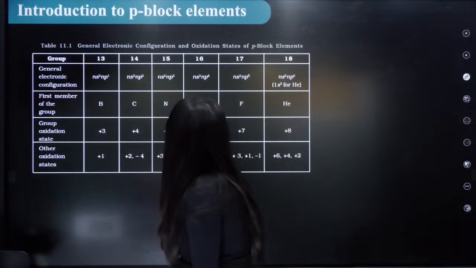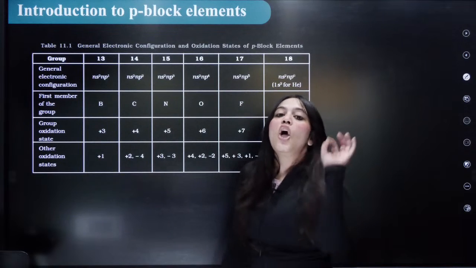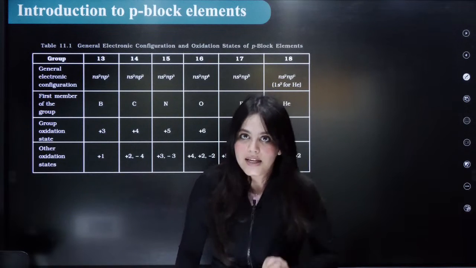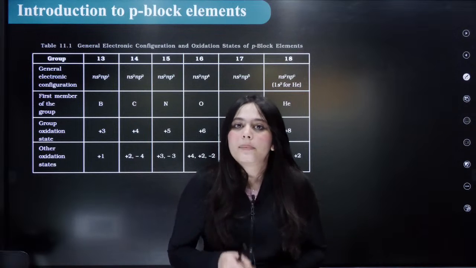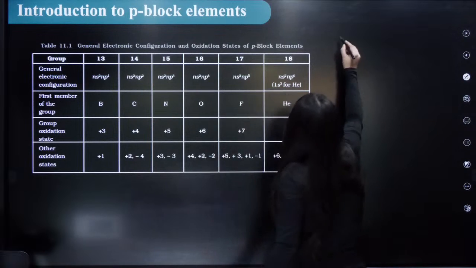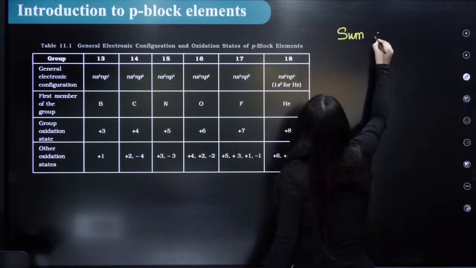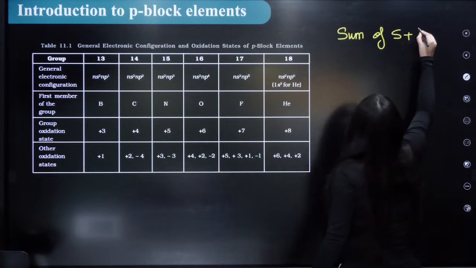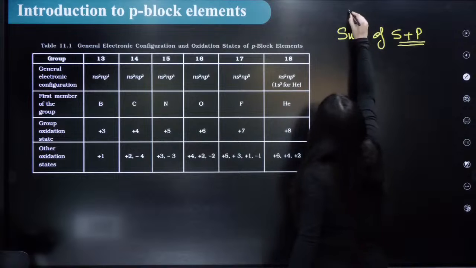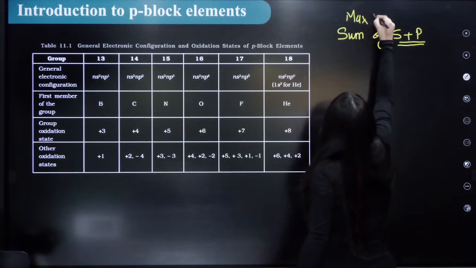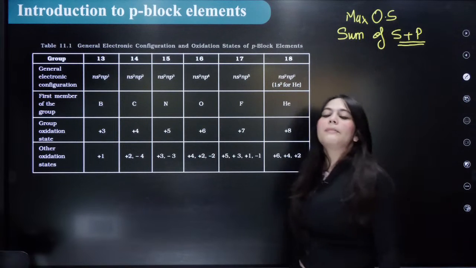Okay? The next thing that you should know is their oxidation state. What is the oxidation state? Bacha, the maximum oxidation state is the sum of s plus p electrons.